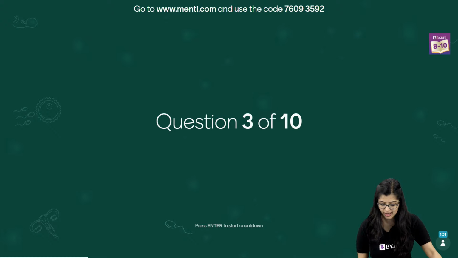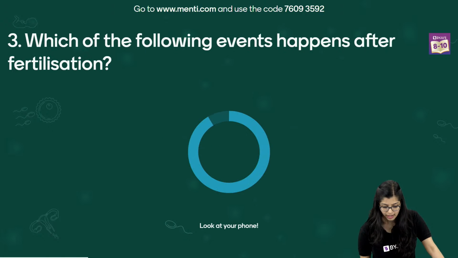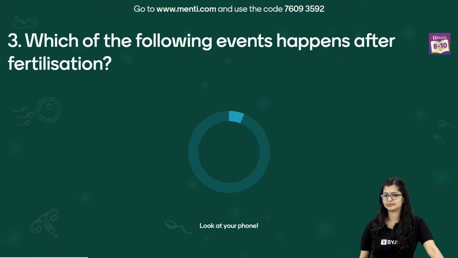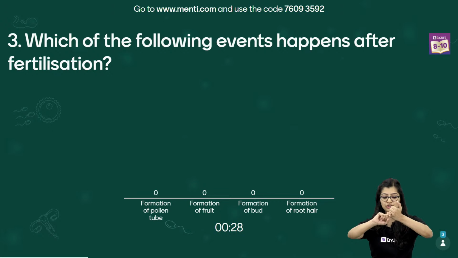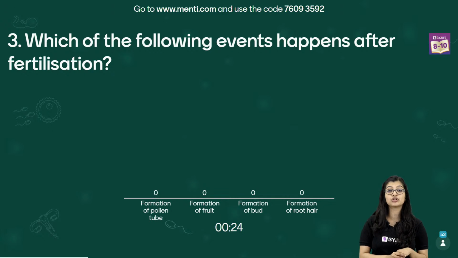The next question that we have here is, let's wait for it to load. Yes, which of the following events happens after fertilization? We have formation of pollen tube, formation of fruit, formation of bud, and formation of root hair.